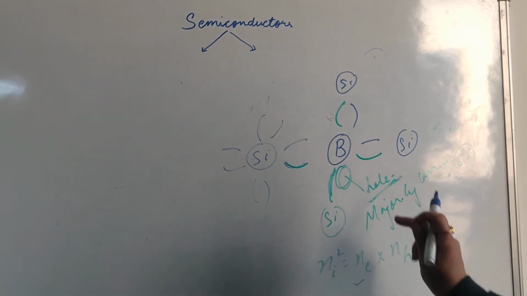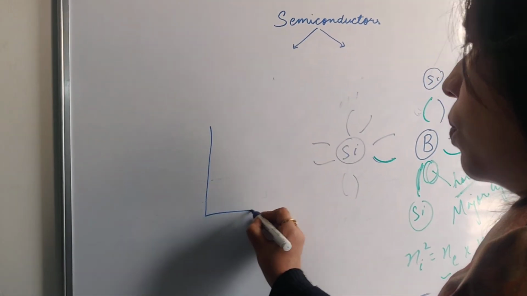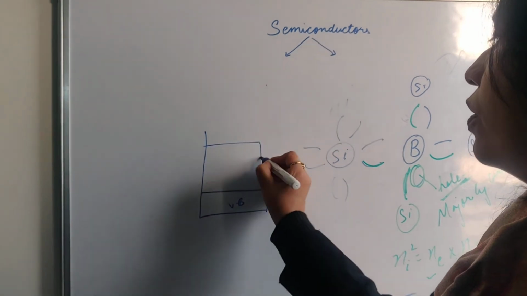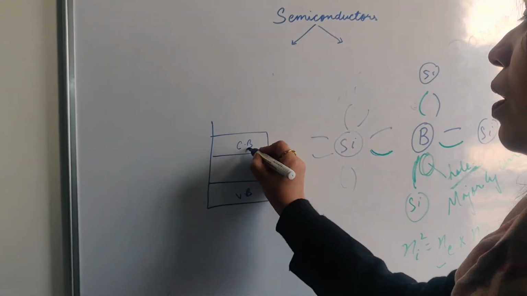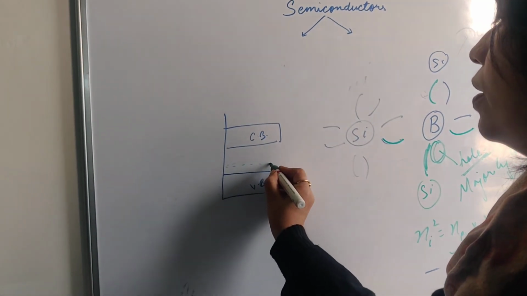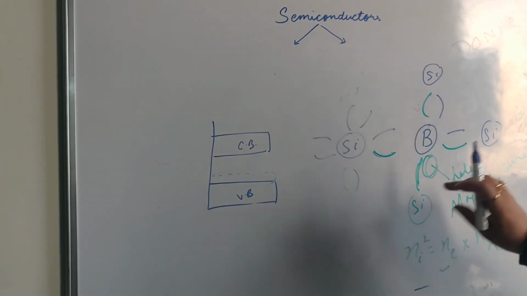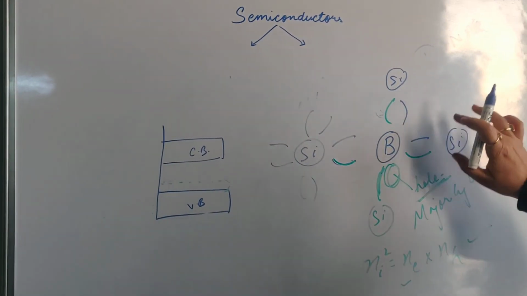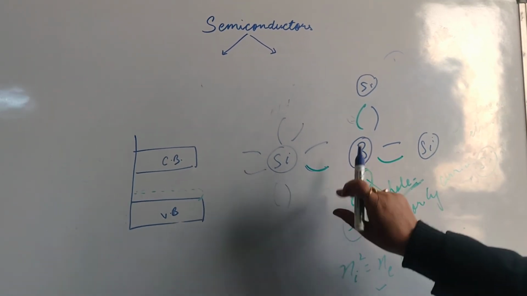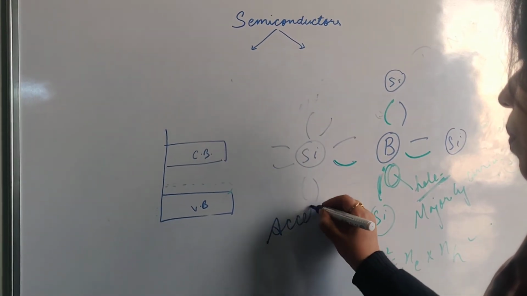Now talking about the energy level of this hole: this is your valence band and this is your conduction band. The energy of this hole lies near the valence band. So holes are being provided by the trivalent elements, and this is called an acceptor.